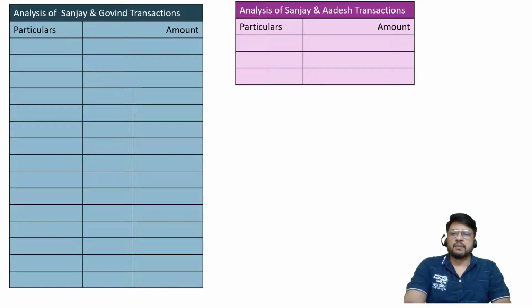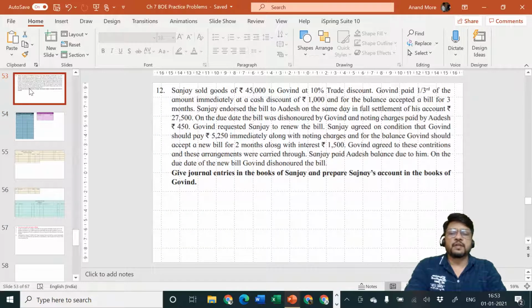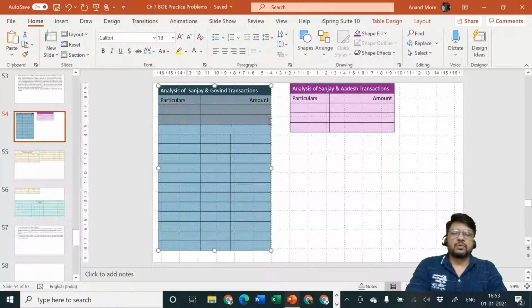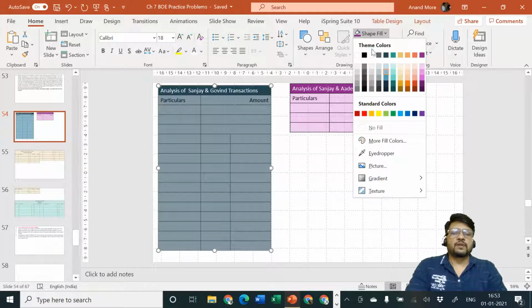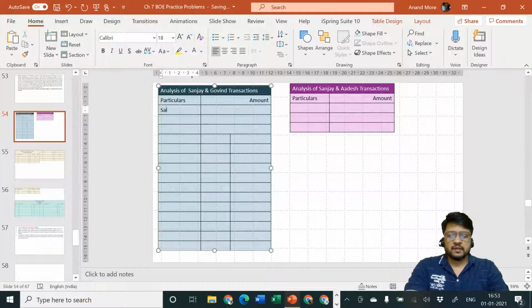So this is the table now. Let me write down. They have told you the goods which are sold. Sanjay sold goods of rupees 45,000 to Govind at a trade discount of 10%. So I'll specify sale, or I'll say list price.